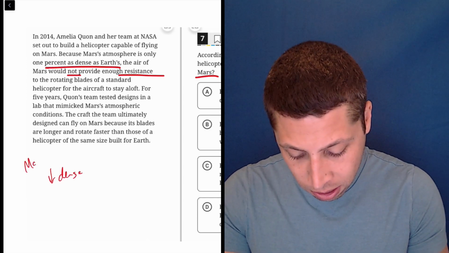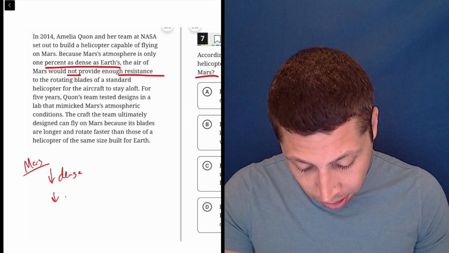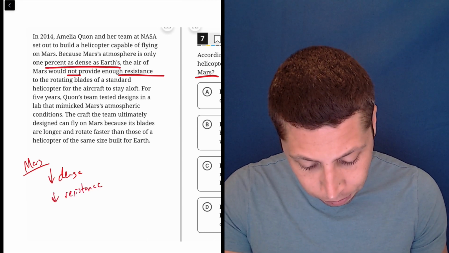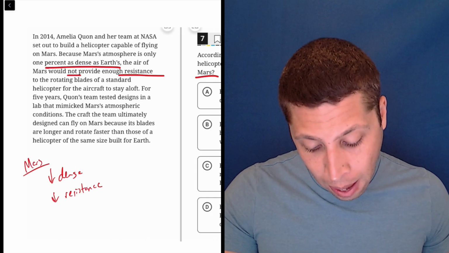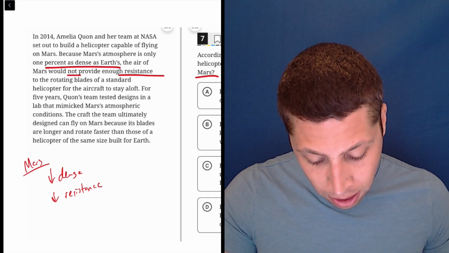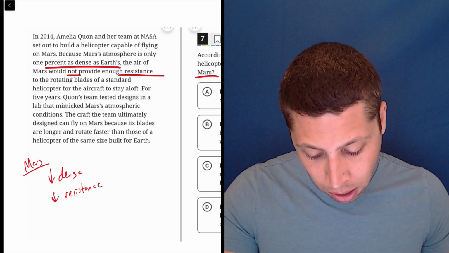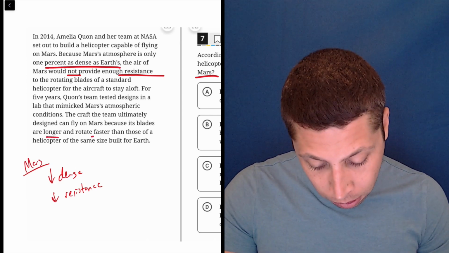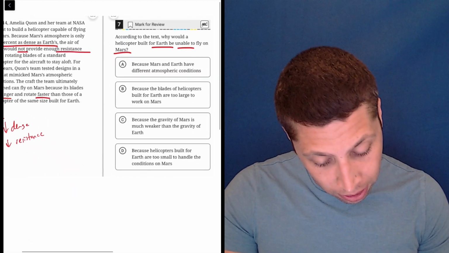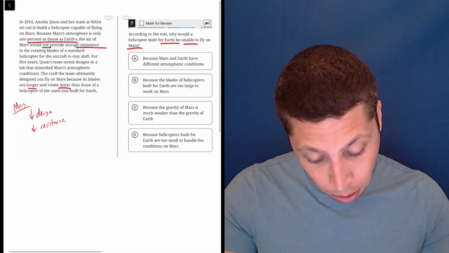This is Mars. You might do a little scrap paper dumb summary here. Less dense, lower resistance, blah, blah, blah. For 5 years, Kwan's team tested designs in a lab that mimic Mars' atmospheric conditions. The craft the team ultimately designed can fly on Mars because its blades are longer and rotate faster than those of a helicopter the same size built for Earth. So maybe that matters. Longer, faster. Let's just see. I think we're more interested in the first part, not the solution. Let's see what we can do, though.